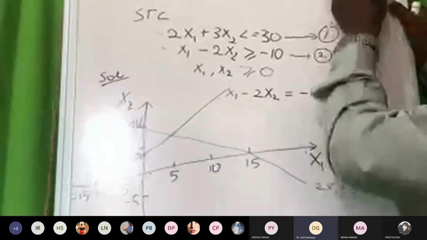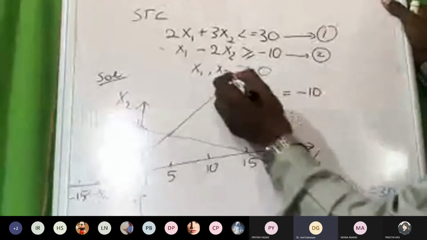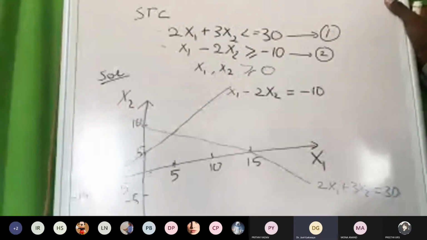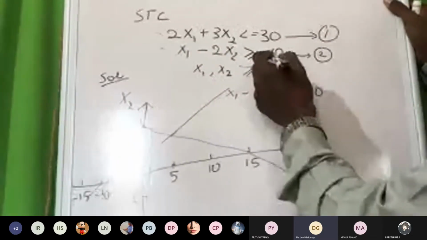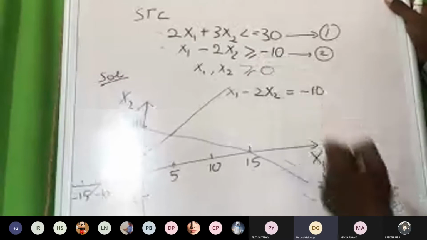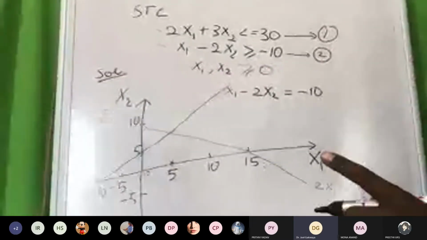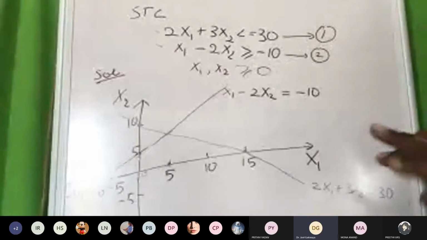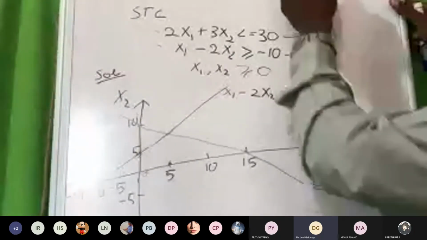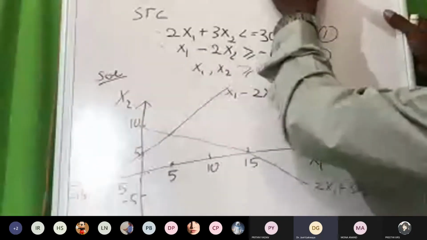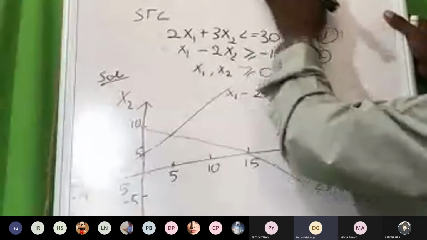Why don't we make it equal to? Because the condition should be lesser or greater, not equal, so we use only a single sign.